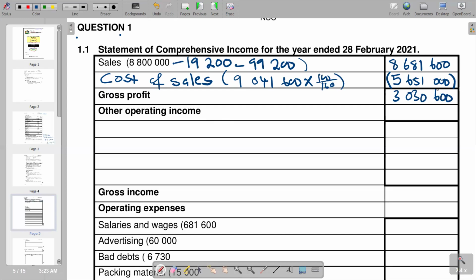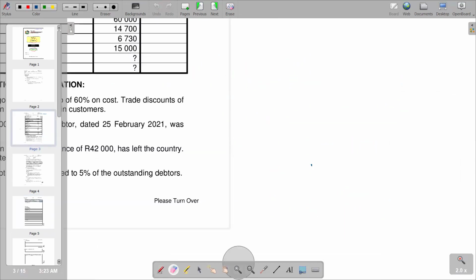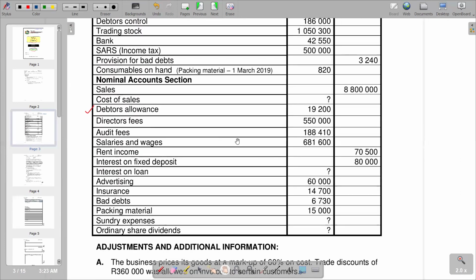Operating income section. So remember, we need the total for other operating income. So we go to our question to look for the other operating income that we have. That's where you're going to find the figures for the operating income. So going down, you will see that the first income there is rent income.